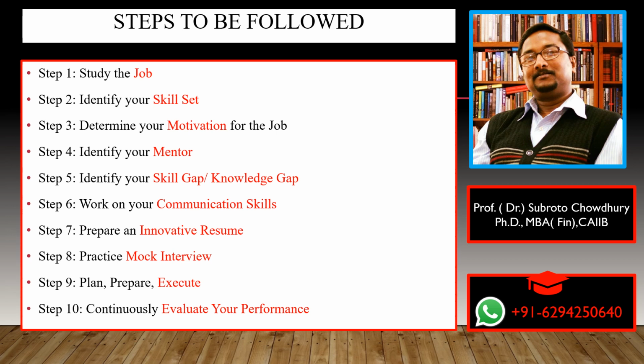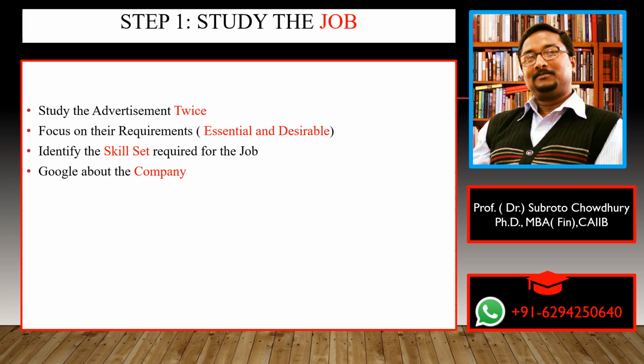We will be discussing each of the steps, and the way you can really go about it is that first of all, you read the advertisement, and not once but twice. If you read it twice, you will get the finer details of their requirements, and the requirements need to be classified or segregated into two categories.